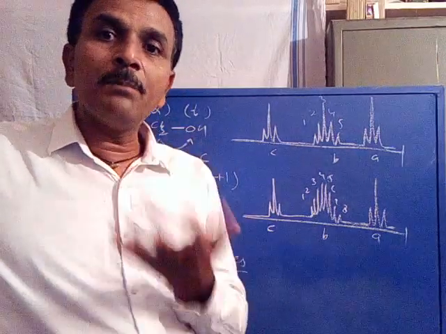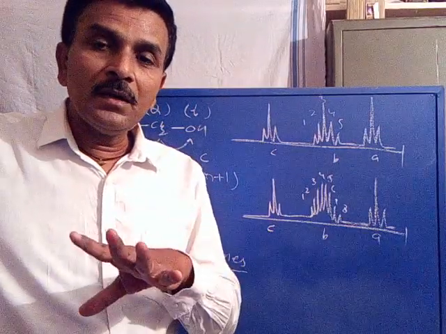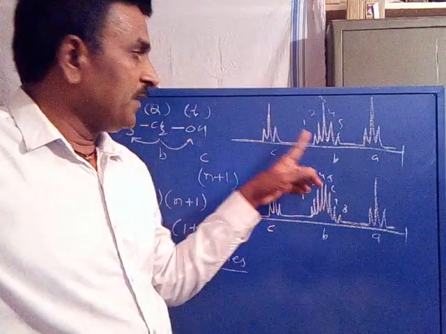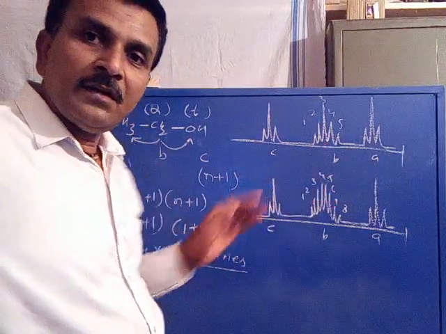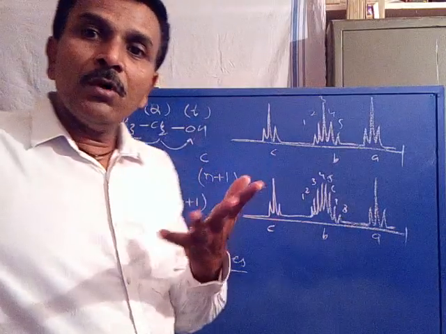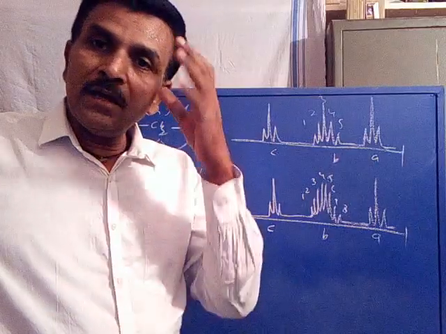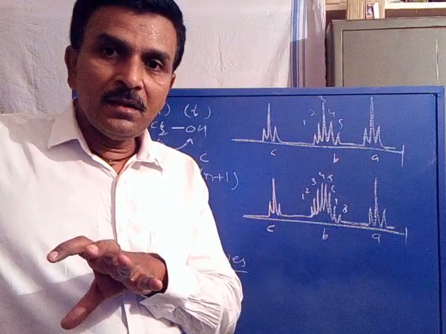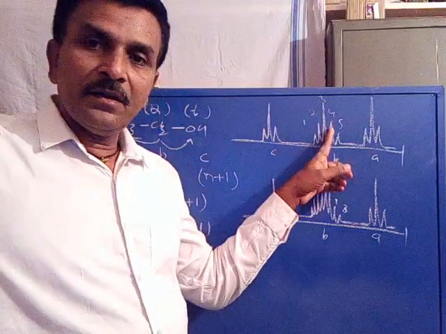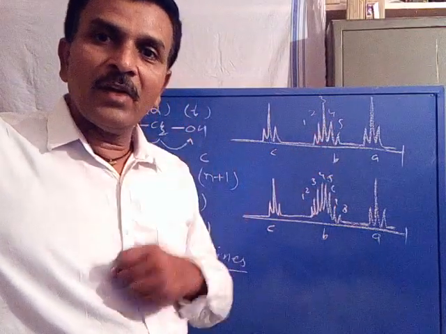But because of overlapping of a few lines, it looks like a quintet. Its original splitting will be 8, but due to overlapping of lines, it looks like a quintet. So in the quintet, some lines are overlapped.